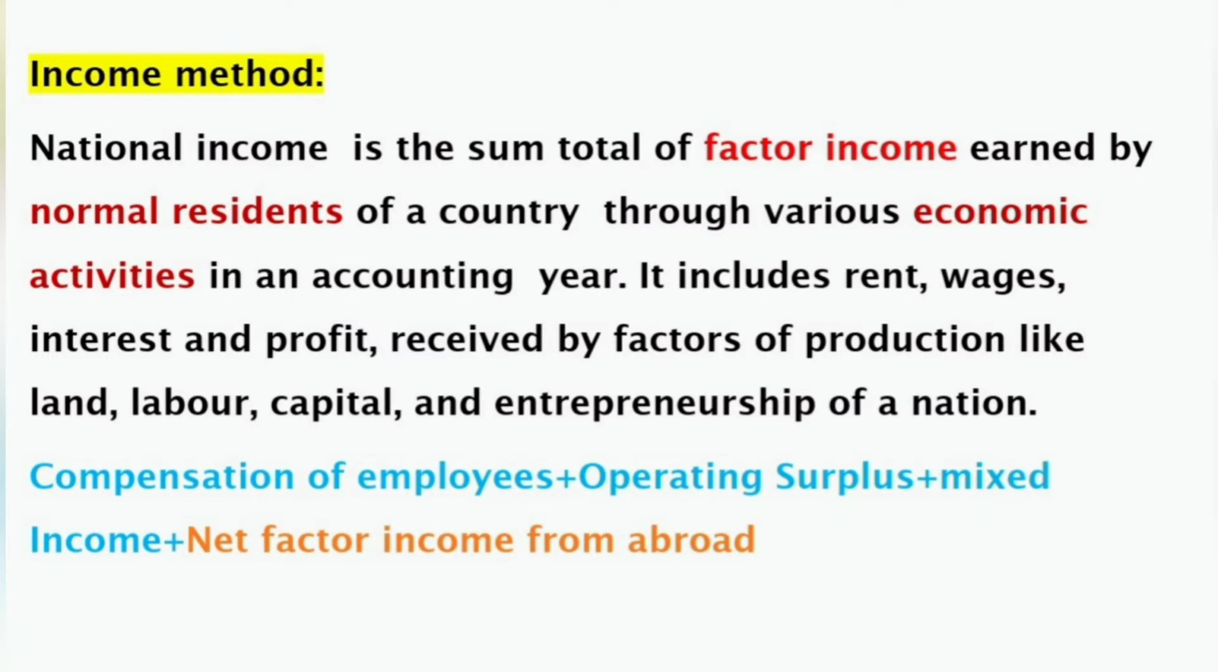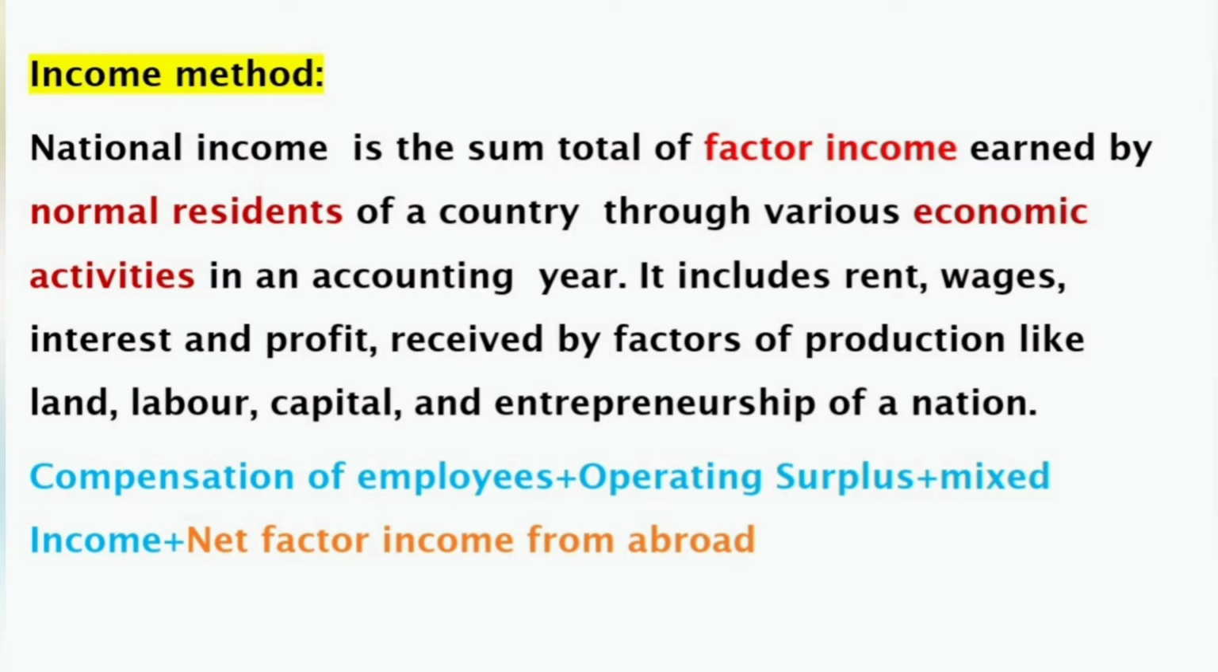See the important terms here: factor income, normal residents of a country, then economic activities that you have already learned. What is meant by economic activity? Any activity that generates income, money income. Then there are other terms, factors of production. This also you have learned: land, labor, capital and entrepreneurship. And it gets an income as rent, wages, interest and profit. Now see the other terms. Compensation of employees, what is it? Operating surplus, mixed income. Again, net factor income from abroad. Only after learning the meaning of the terms and why they are included in the calculation of national income, all this we will see one by one.